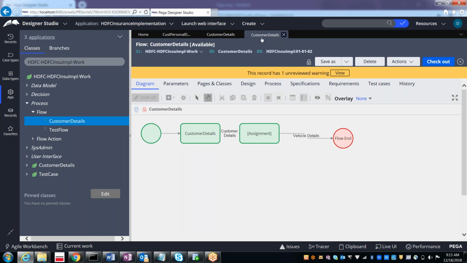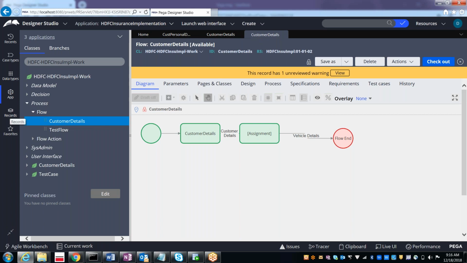So in the same way, we have something called activity. In the activity rule, we can have all these functions for implementing the business logic, or the business process management. So all these things can be done through the activity. Okay, so let's see if there are any predefined Pega activities available and how exactly it will be there.